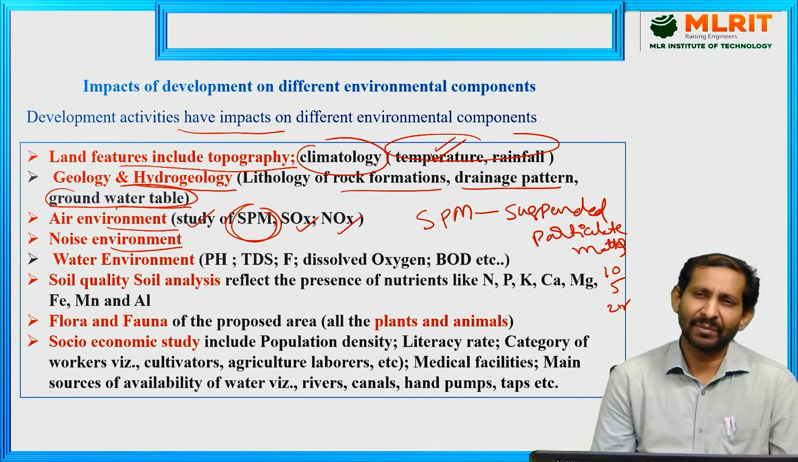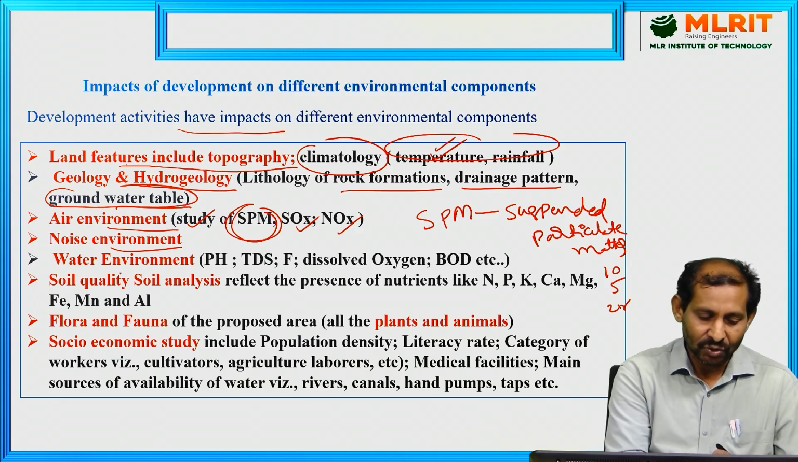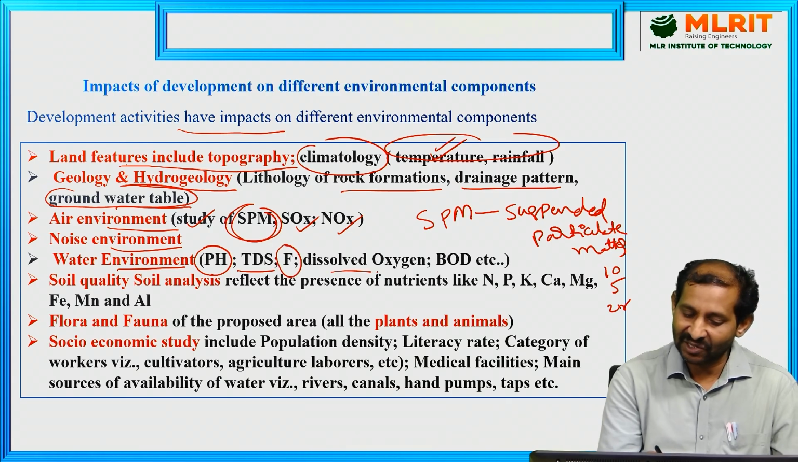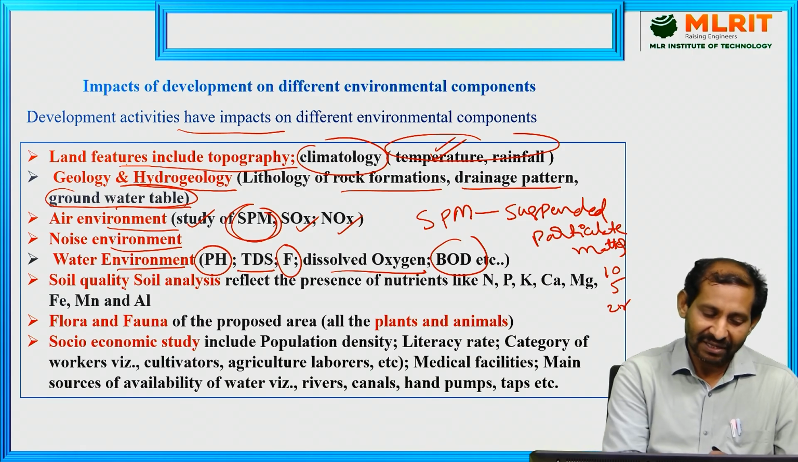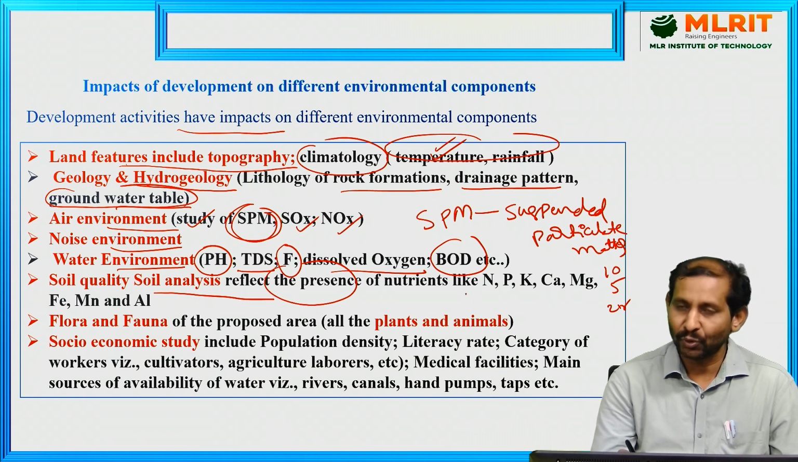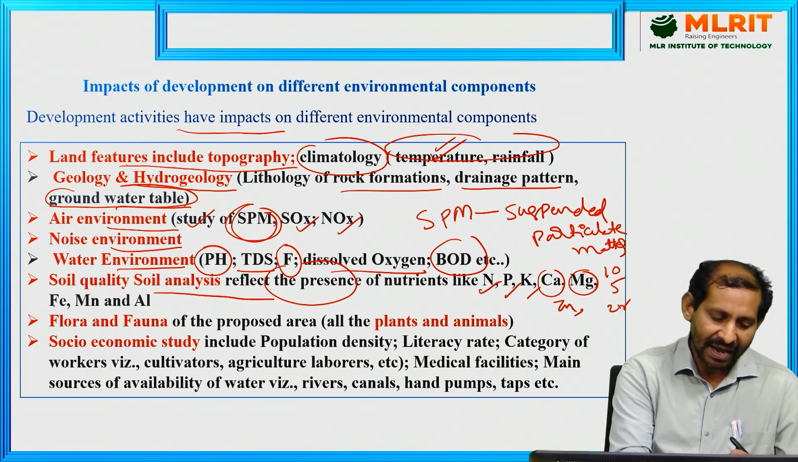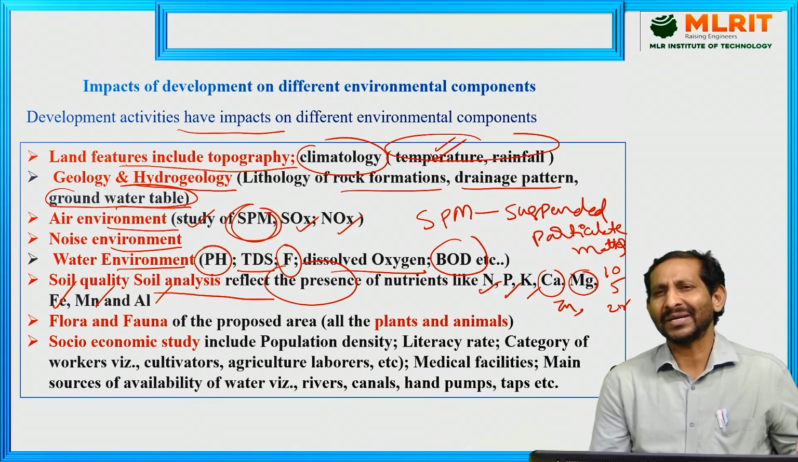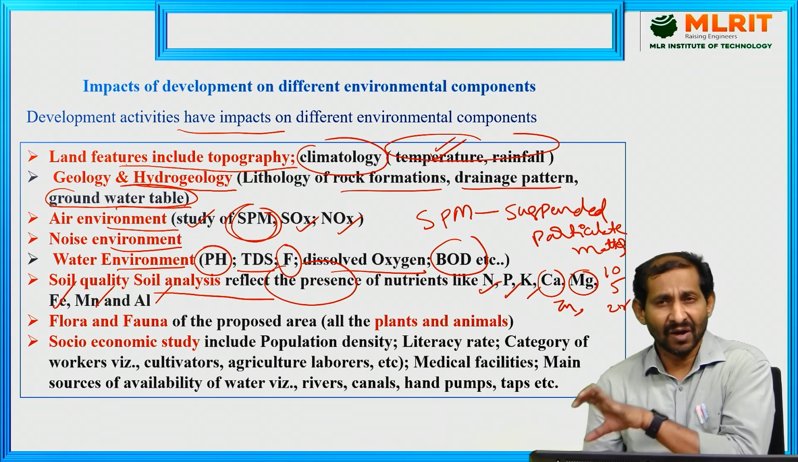Noise environment: you check how much noise there will be from the developmental activity in the surroundings. Water environment: water parameters like pH, total dissolved salts, fluorine content, dissolved oxygen, and biological oxygen demand in that particular area. Then soil quality analysis, which reflects the presence of nutrients like nitrogen, phosphorus, potassium, calcium, magnesium, zinc, iron, manganese, and aluminium. These are the elements the soil contains. You check the soil quality parameters to see whether the soil is suitable for this developmental activity or not.